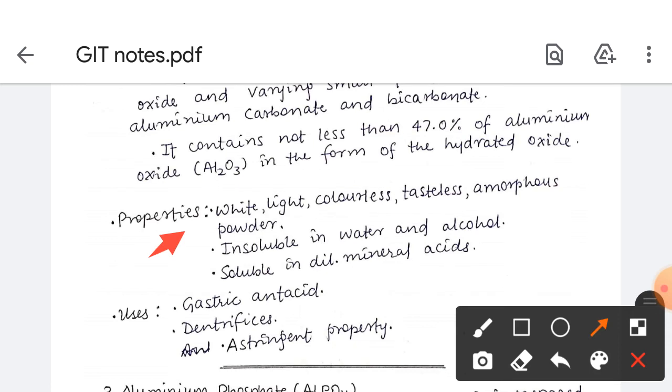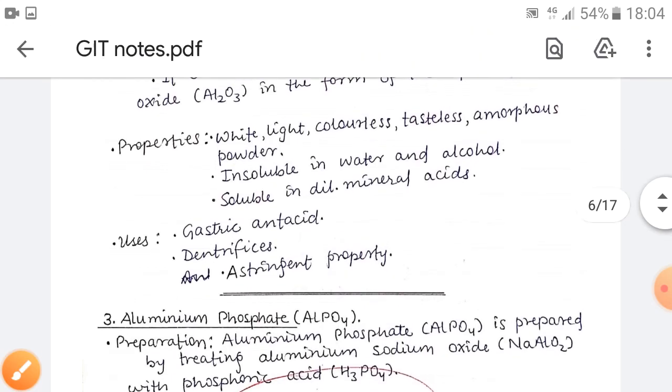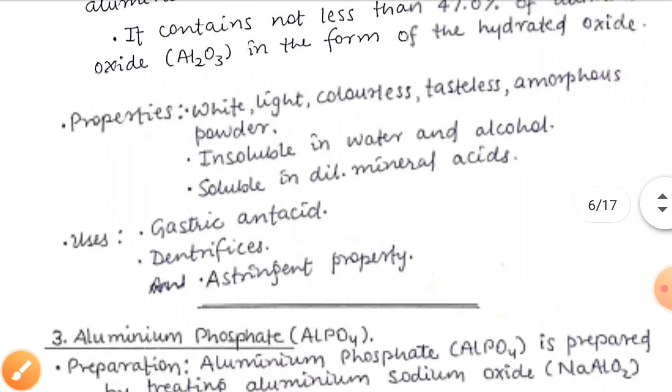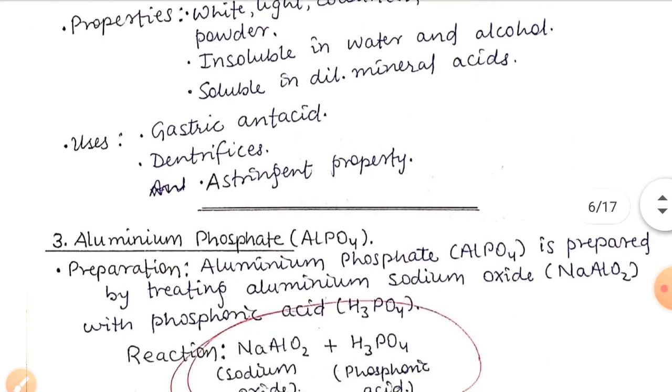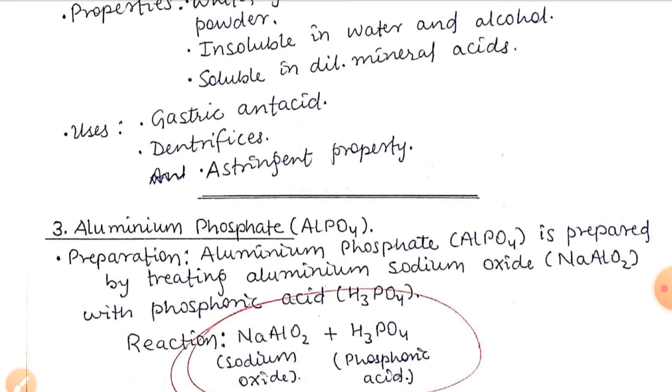It is written here, insoluble in water and soluble in dilute mineral acids. Now the uses are: it is a gastric antacid, because we have discussed these drugs in antacid, so the basic use is antacids. It is also used as dentifrices and has astringent properties. Astringent means protein precipitant. For this you can also check the playlist or the description box.